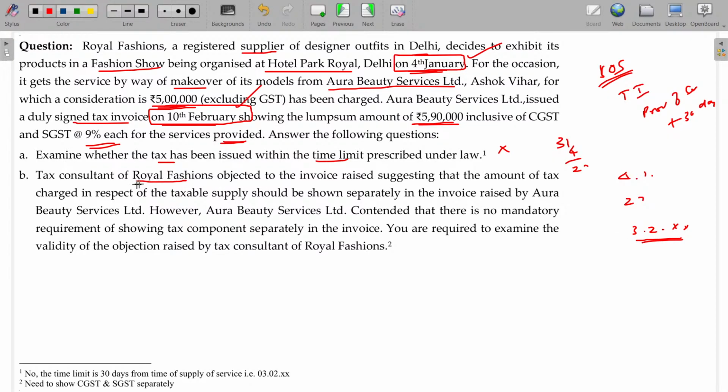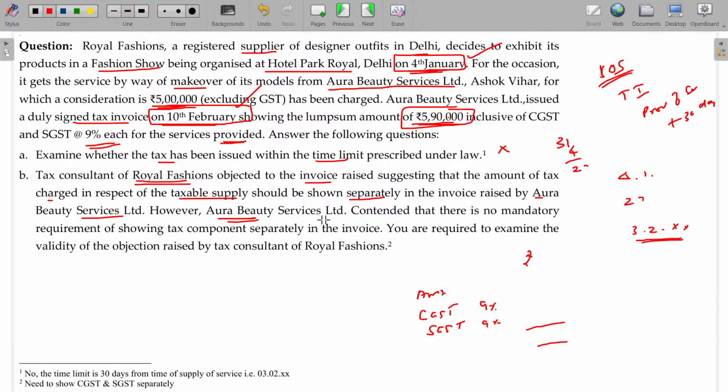The tax consultant of Royal Fashions objected to the invoice raised, suggesting that the amount of tax charged in respect of the taxable supply should be shown separately in the invoice raised by Aura Beauty Services Limited. They have shown the consolidated amount like this, 5,90,000. You should not show it this way. How to show? Amount, CGST, SGST and their applicable rate and applicable amount, and gross amount. That's how you have to show. So they have shown directly 5,90,000 rupees. Now the question is, is it correct or not?